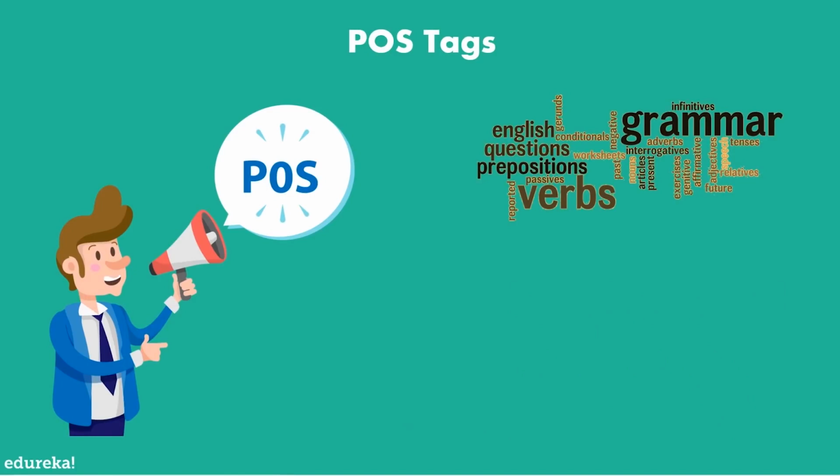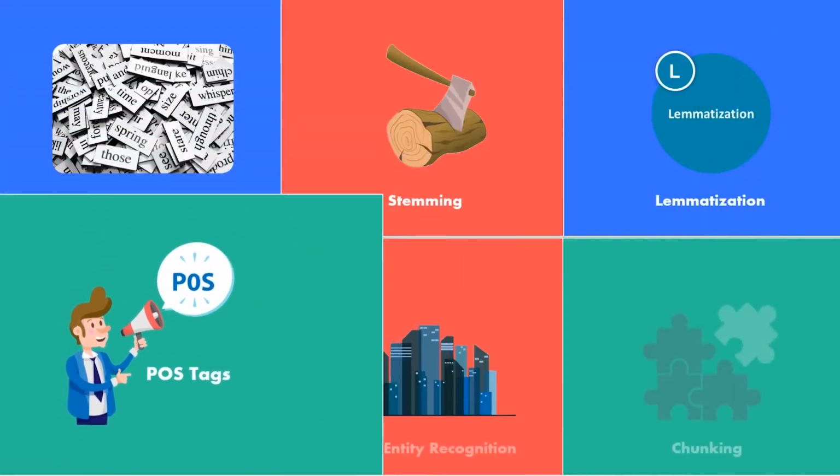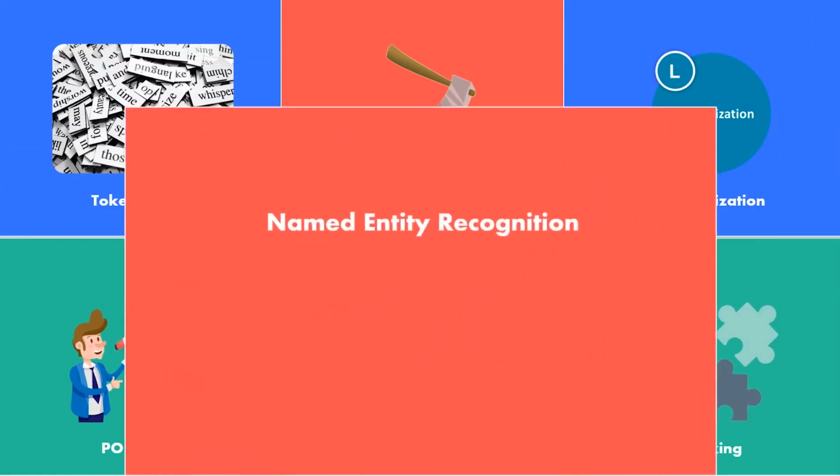POS tagging is not perfect and you can have a lot of issues. If you refer to the example on the screen, you can see "Google something on the internet." Google can mean two different things in the grammatical sense, and in general in the meaning of the word. So how do you solve this problem? You solve this problem by named entity recognition.